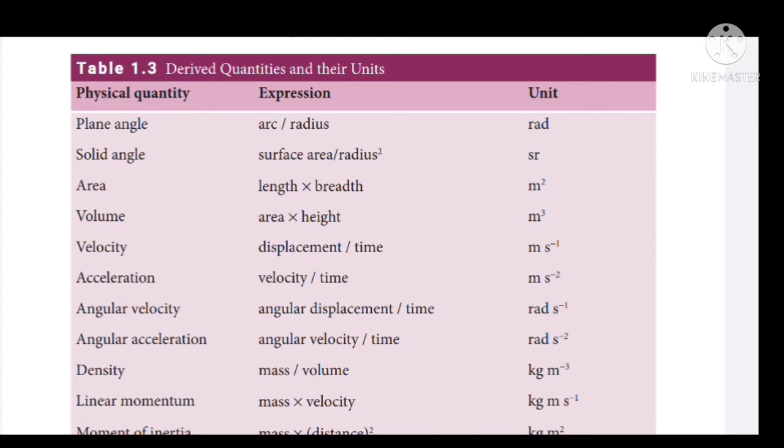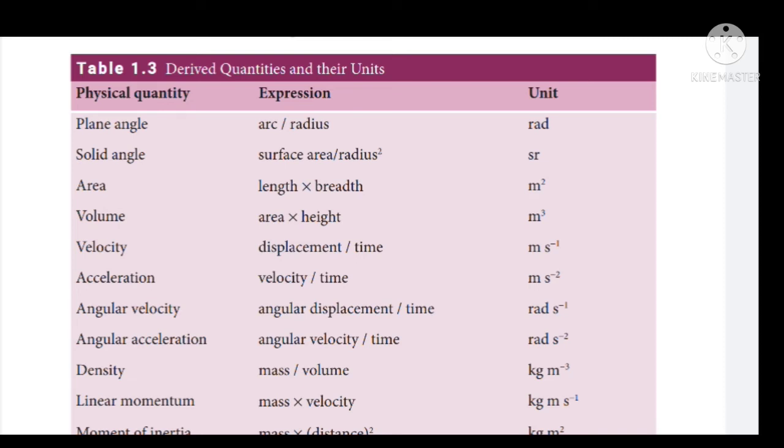And see the next physical quantity, angular velocity. Angular velocity is equal to what? Angular displacement by time. Angular displacement is measured in terms of radian, and time is measured in terms of second. Hence the unit for angular velocity is what? Radian second power minus 1. Similarly for angular acceleration, the expression for angular acceleration is what?